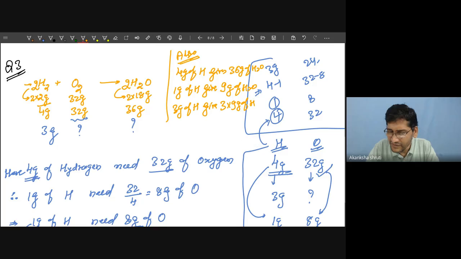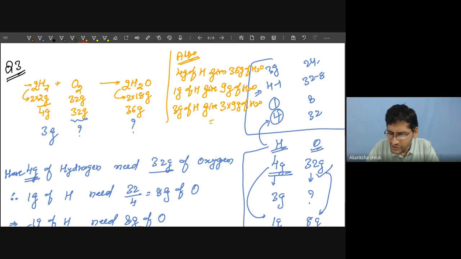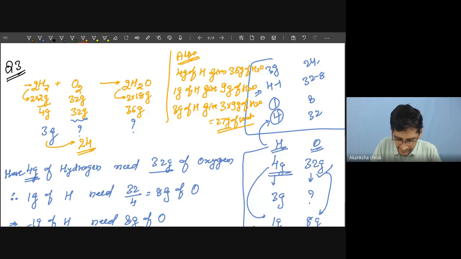So it becomes 27 gram of water. Though it is not asked, we can calculate. It means this 3 gram needs 24 gram of oxygen, and that will produce a total of 3 plus 24, which can also be written simply as 27 gram of water.